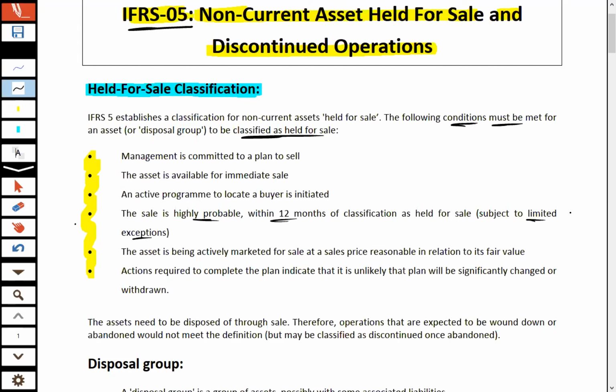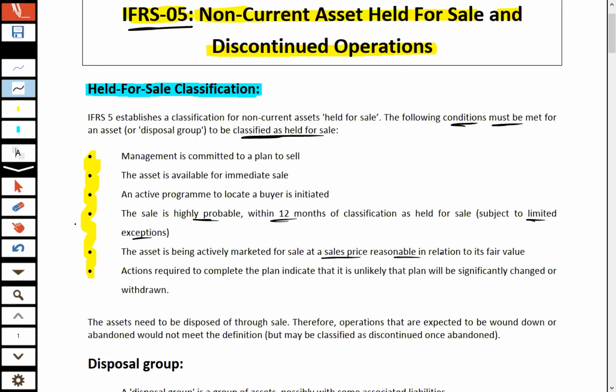Still that asset would be considered as held for sale and accounted under IFRS 5, because there are a few exceptions available for this 12 months time period restriction.